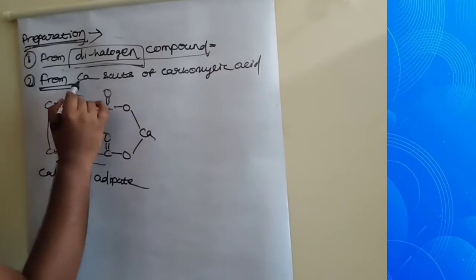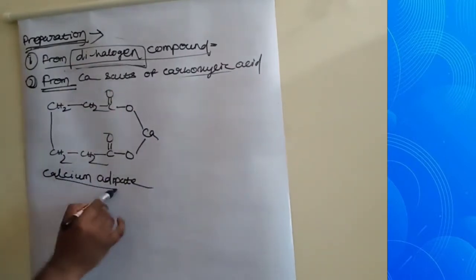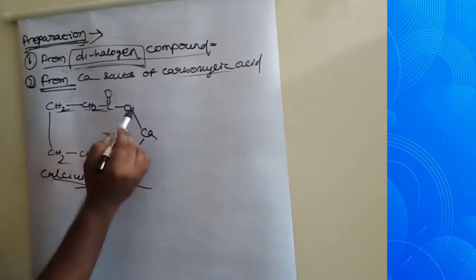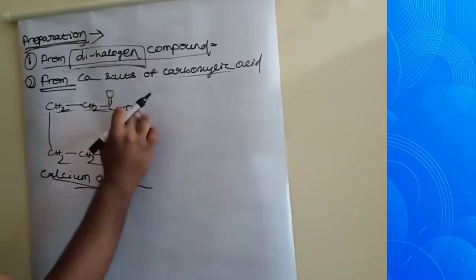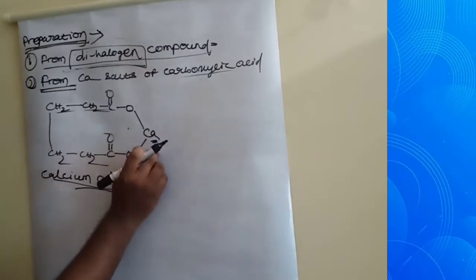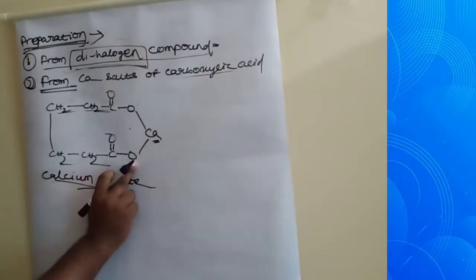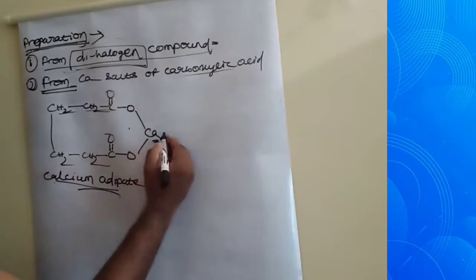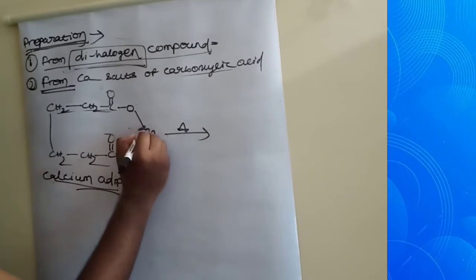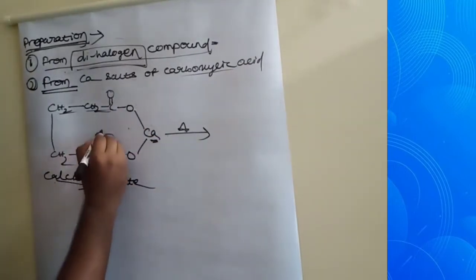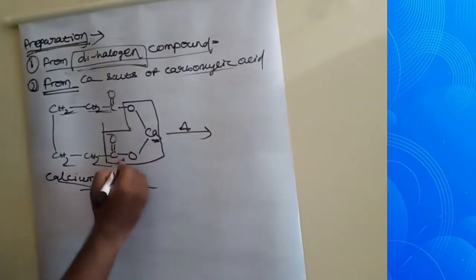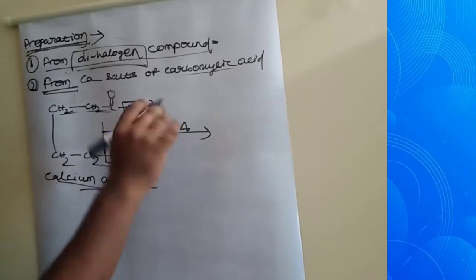Then the second method, from calcium salt of carboxylic acid. This is calcium adipate and this is the calcium salt of carboxylic acid. This is the carboxylic acid. In place of hydrogen, calcium is present. As calcium is divalent, another carboxylate group is required. If we heat it, then calcium carbonate will go.